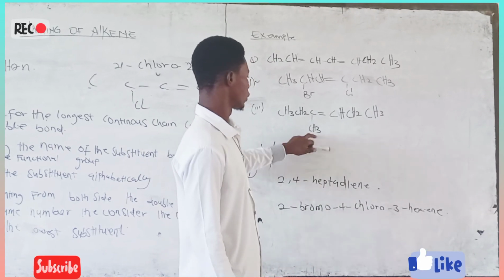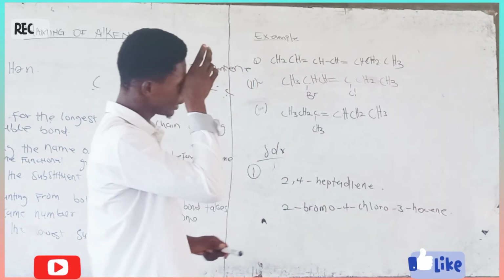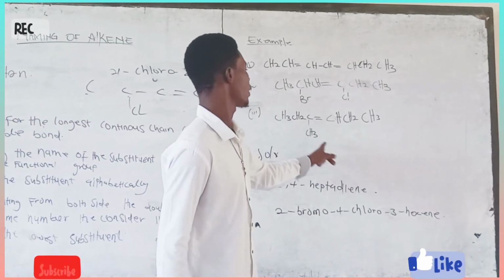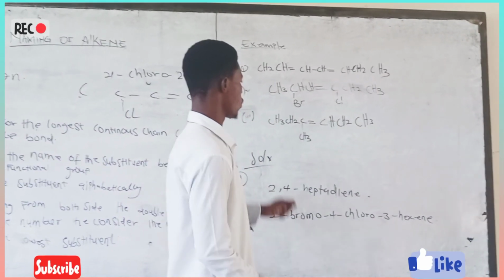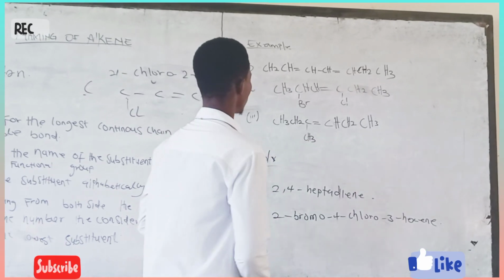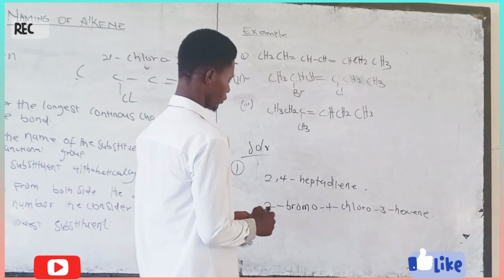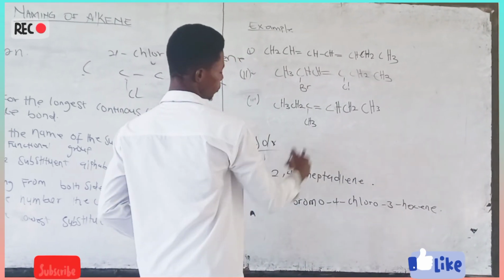Counting for this side, the substituents, that is the beta. The beta, counting from the right side, has the least number. So when you are naming, you take it from the right side. So that you say 1, 2, 3 what? But if you come from this side, it will be 4 beta.